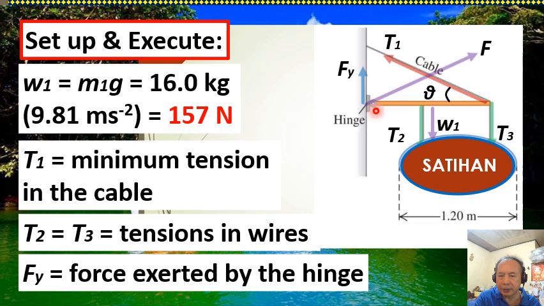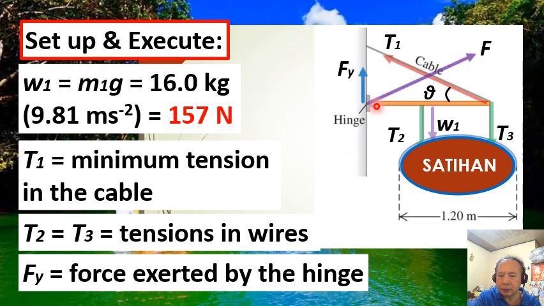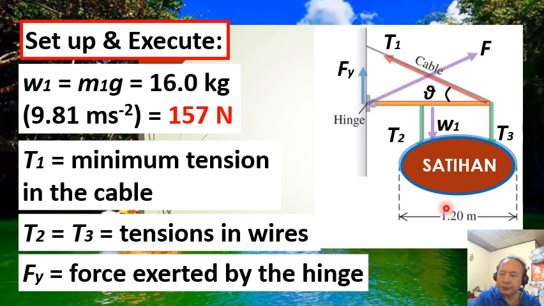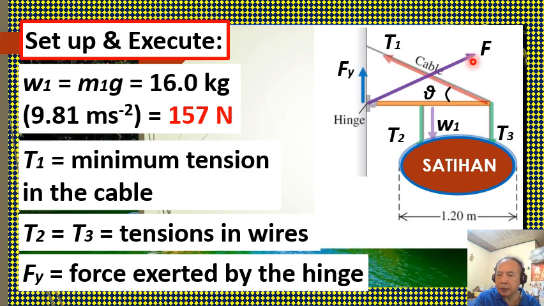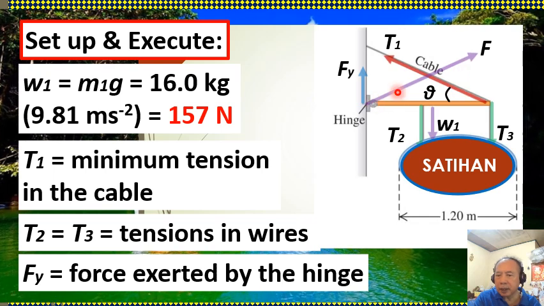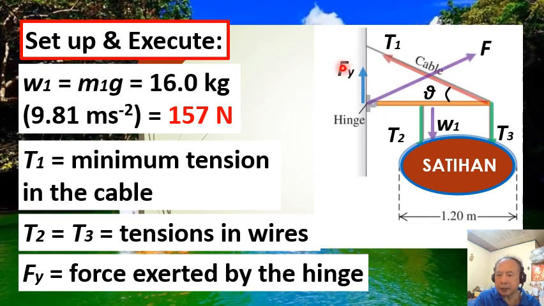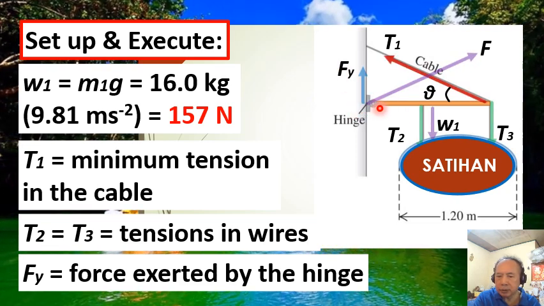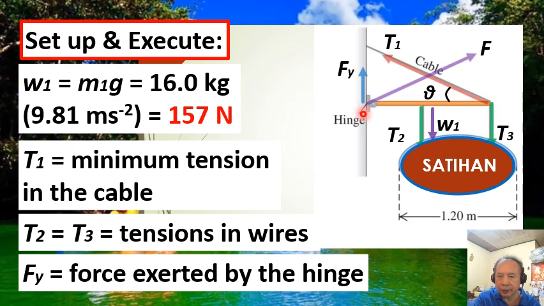So it's understood that the force F, which is directed diagonally based on our diagram here, exerted by the hinge, can be broken down into the vertical component, that is Fy, as well as the horizontal component, which is directed to the right.